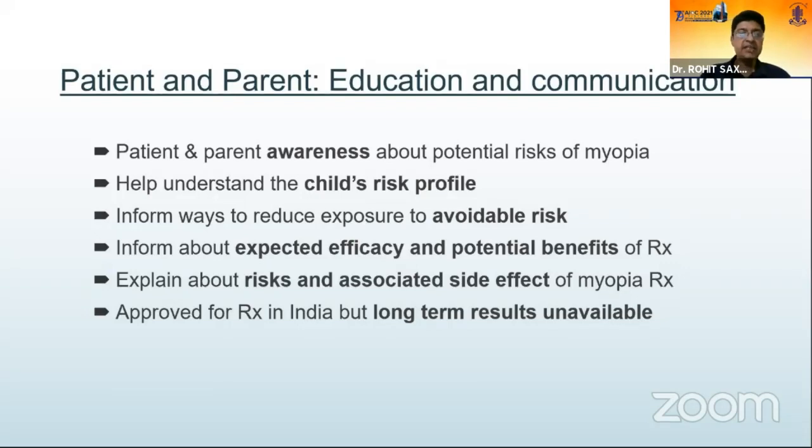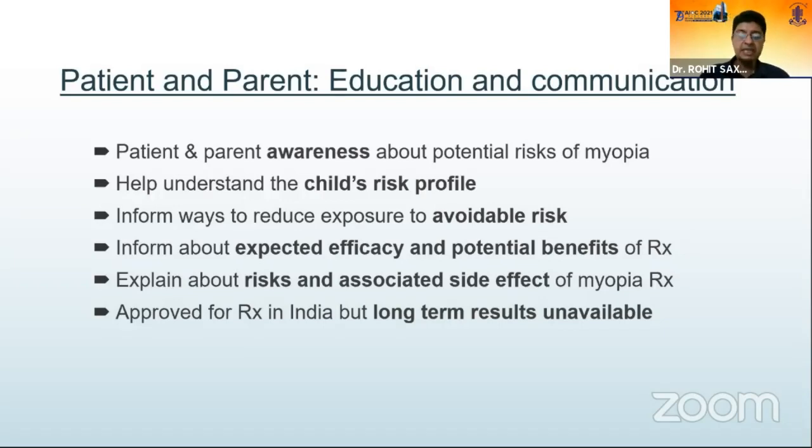We helped them to understand the risk profile, particularly parents being myopic. So both parents being myopic, 3 times the risk that the child will become myopic and progress. Inform about alternatives or ways to avoid the risks that are avoidable, that were talked about so nicely by Dr. Shruti. Inform about the expected efficacy and potential benefits of treatment, the risks and the possible side effects.